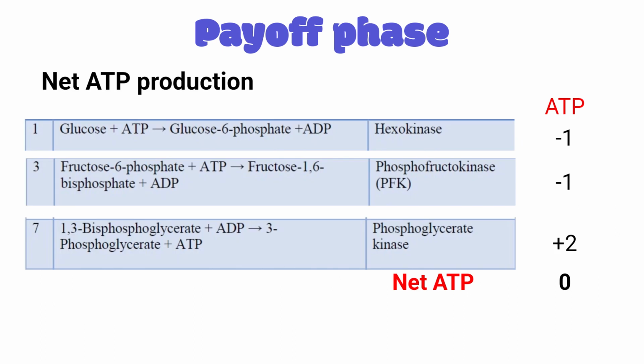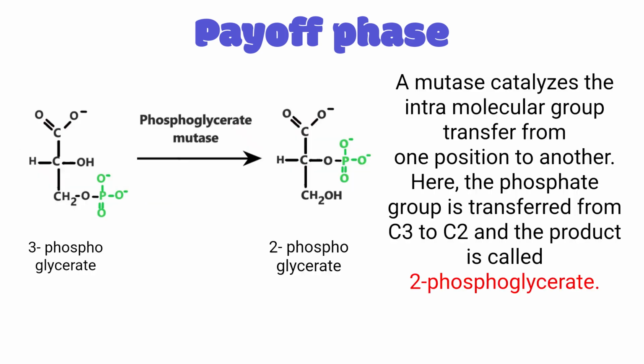After this reaction, the two ATP that are used in this and the previous reaction are compensated. The net ATP production till now is 0. 3-phosphoglycerate interchanges its phosphate group from number 3 carbon to number 2 carbon, and the enzyme that catalyzes this intermolecular group transfer is called phosphoglycerate mutase.